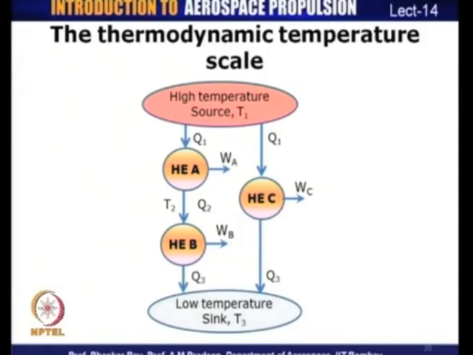So, all these three heat engines are reversible in nature. There are three heat engines, and obviously two of them are operating in some form of series operation, that is, A and B are operating in series in the sense that the output of heat engine A is driving the input of heat engine B, generating a net work output WB.